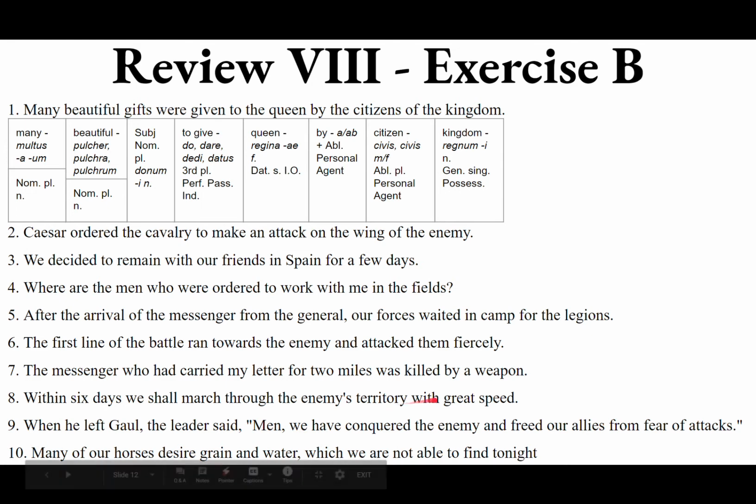This is not ablative of accompaniment. This is ablative of manner. It describes how we will march. We will march quickly with great speed. Now, it's not just with speed. Cum, and you must use the cum, celeritate, speed, celeritas, celeritatis, feminine, cum celeritate. It's got an adjective modifying it. Great. Great is magnus, which must agree with celeritate. So magna, macron over the final a, celeritate.